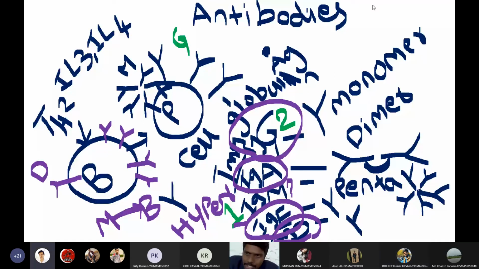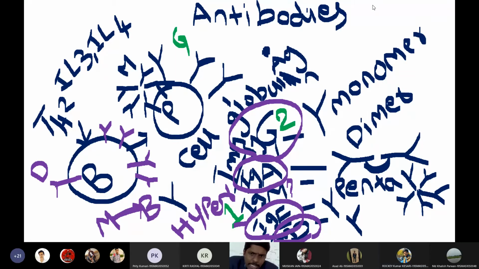IgG, very good. What antibodies are present on the surface of B cells? IgD, very good. Then what antibodies are the precursors of IgG antibodies? IgM.